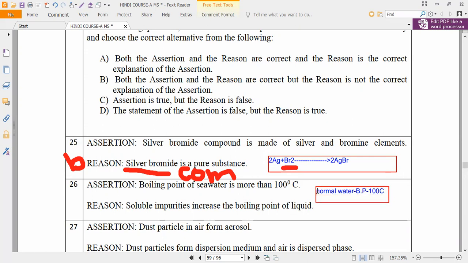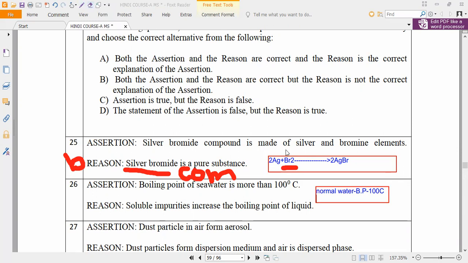Seawater contains more impurities than normal water, or less impurities than normal water? You should speak. More impurities than normal water. Yes or no? Seawater contains impurities or not? Please respond.